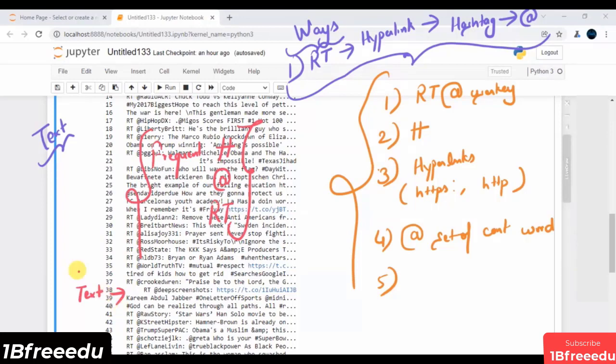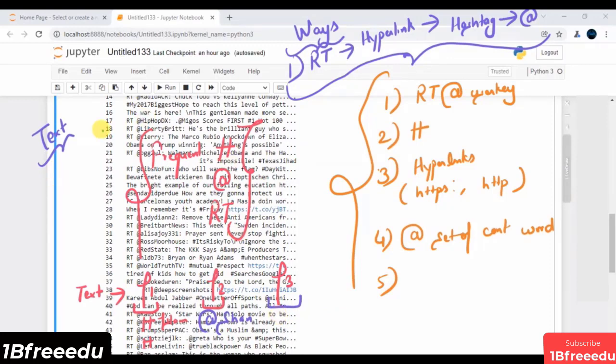From this text, I can create some set of features, F1, F2 and F3. F1 holds all the hashtags, let's say hashtag Islam kills, hashtag Donald Trump, hashtag Barack Obama, hashtag Narendra Modi, whatever it can be. Similarly, feature 2 holds all the user mentions, let's say @Shan, whatever it can be. Similarly, feature 3 holds all the retweets.